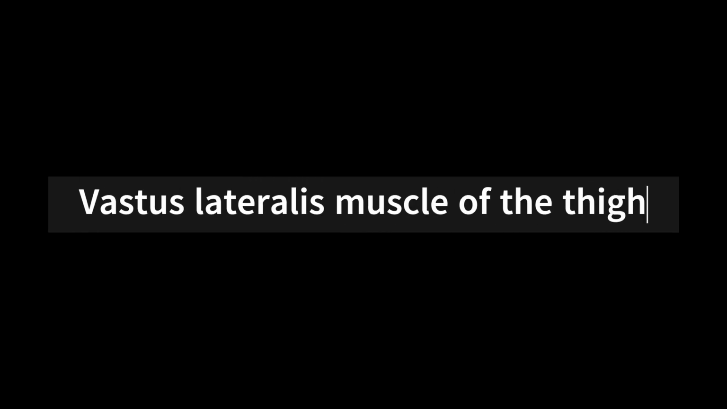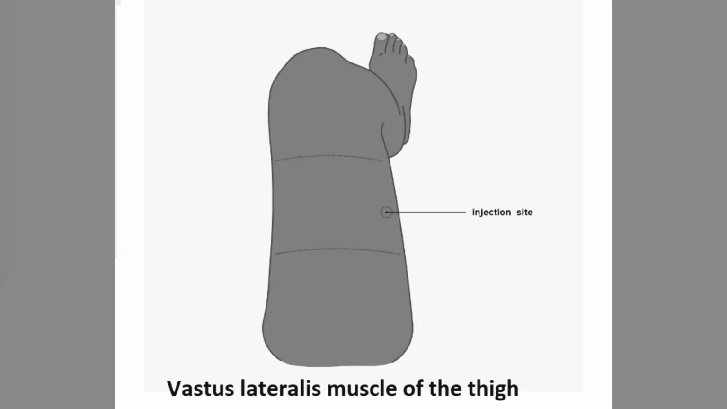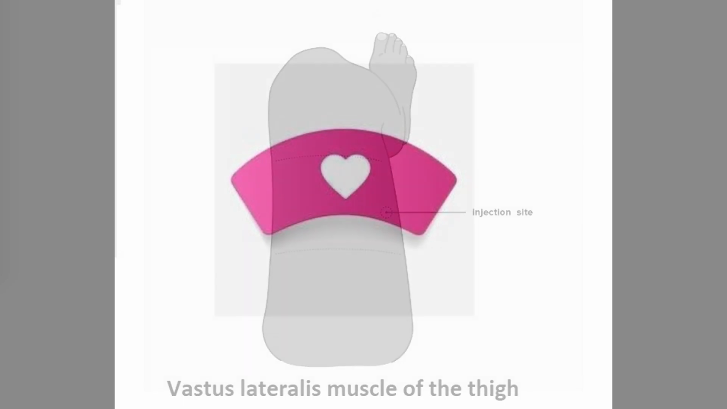Vastus lateralis muscle of the thigh. The thigh may be used when the other sites are not available or if you need to administer the medication on your own. Divide the upper thigh into 3 equal parts. Locate the middle of these 3 sections. The injection should go into the outer top portion of this section.